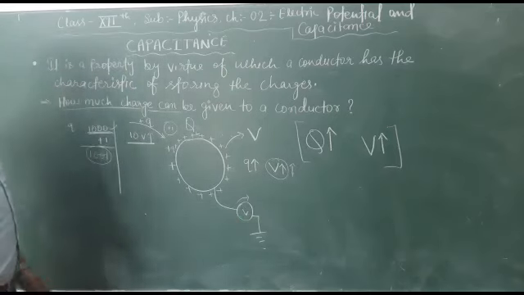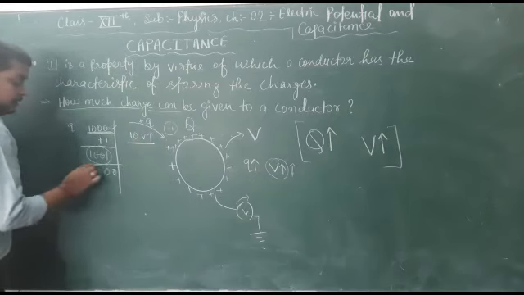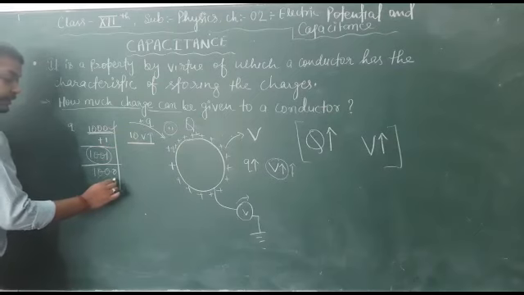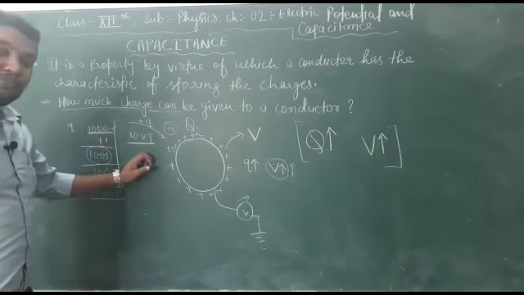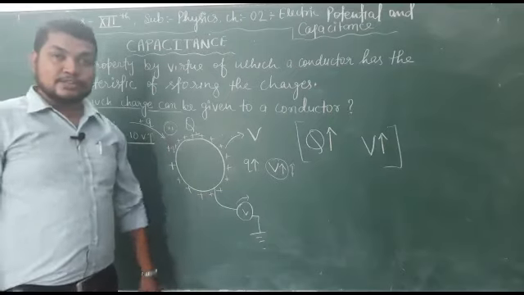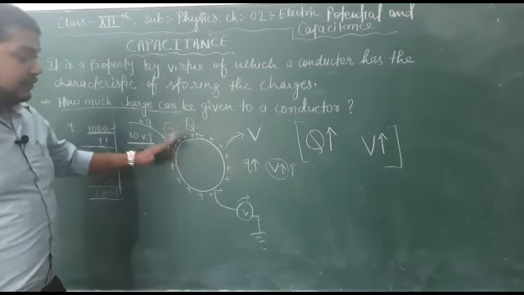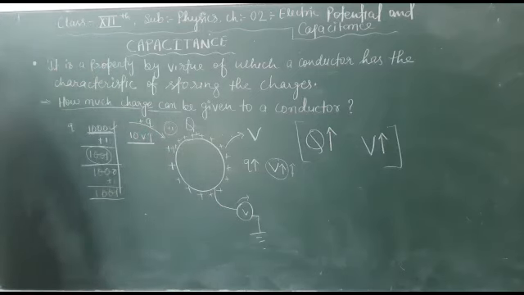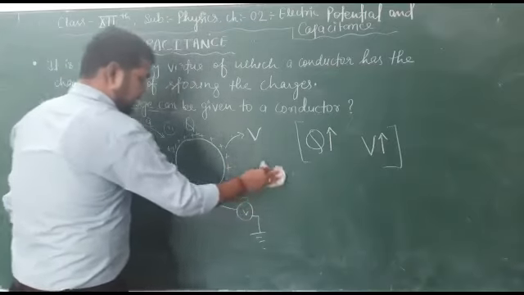Now why is it so? Again we tried to put any extra charge, and we saw the same result. It means that after a particular point, as we increase the number of charges, the voltage remains constant. Now where have the charges gone, the charges we have provided over the conductor, where have they gone? Just see it.